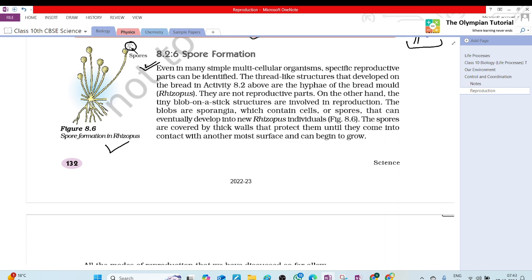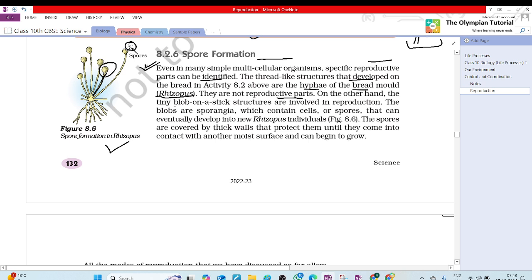The spores are covered by thick walls that protect them until they come into contact with another moist surface and can begin to grow. So in many simple multicellular organisms, what will happen? Specific reproductive parts can be identified here. This thread-like structure that developed on the bread is the hyphae of the bread mold, known as rhizopus. They are not reproductive parts.